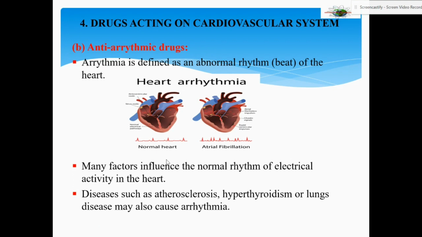Diseases such as atherosclerosis, hyperthyroidism, or lung disease, they cause arrhythmia. So these are the conditions when there is atherosclerosis or a problem pertaining to the blood vessels, becoming thick and hard, or there is hyperthyroidism, the thyroxine hormone is more than how much it is needed, and then you have lung disease like pneumonia or some form of tumors in the lungs or some congestion, then respiratory distress. Under those conditions, we experience or we notice the arrhythmia in the heart.